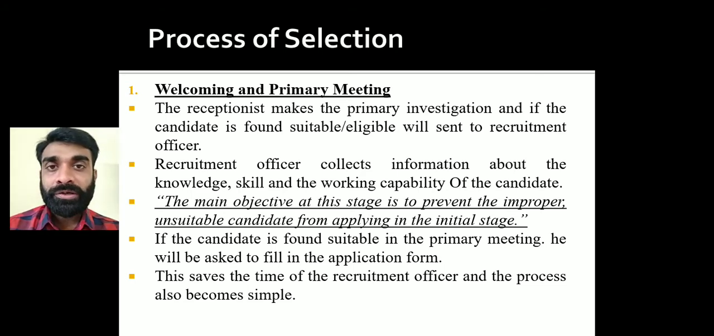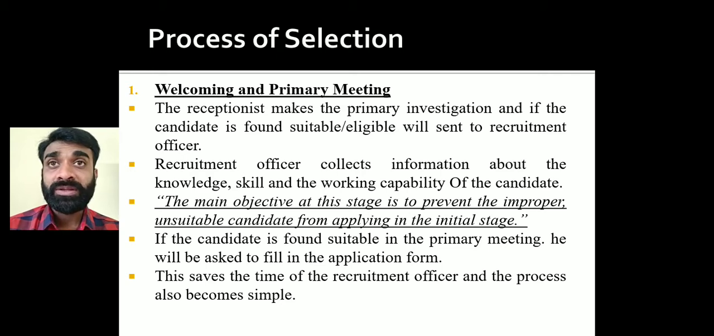So what are they going to do? They are going to arrange interviews. They are going to call the probable candidates, and they are going to call them for the interview. So the selection process starts with what? It starts with the welcoming and the primary meeting. Primary meeting with whom? Primary meeting at the reception counter, right? And if the candidate is suitable, then and only then they will be sent to submit applications, right?